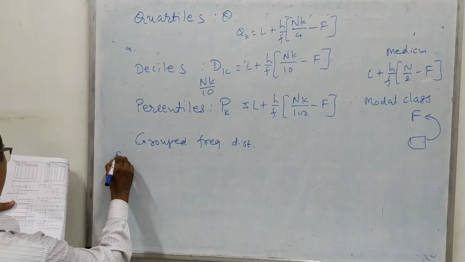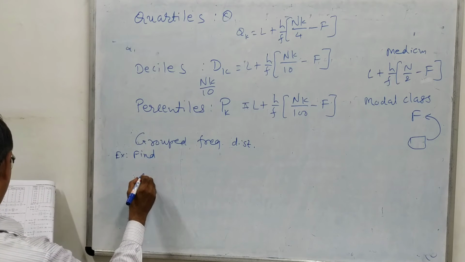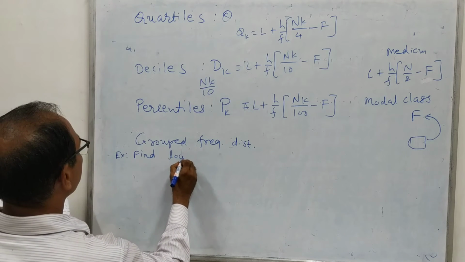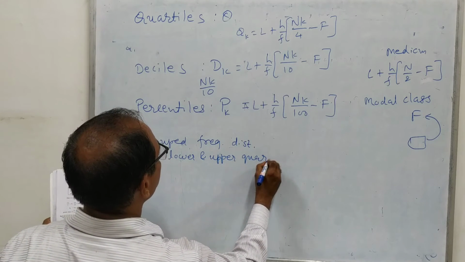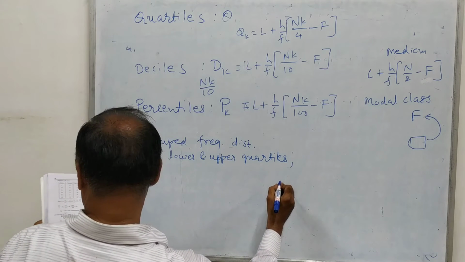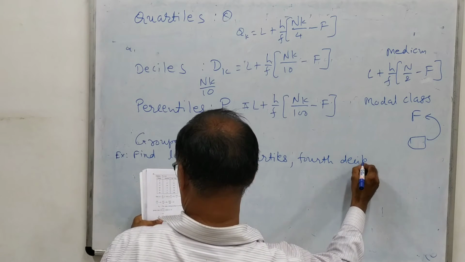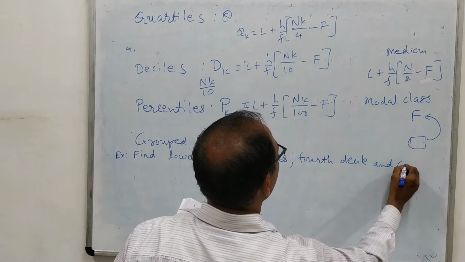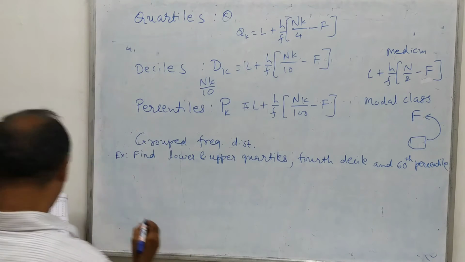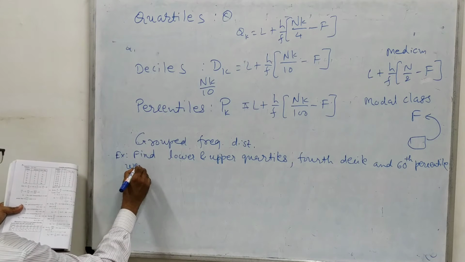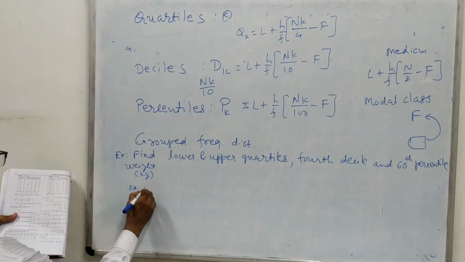So let us see one example. Find lower and upper quartiles, fourth decile and 60th percentile for the table. Here weight is given in kilograms and number of boys.